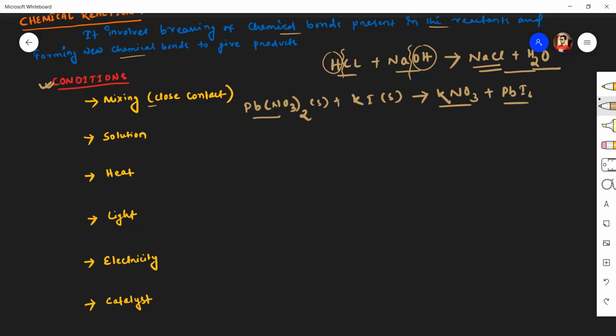The second condition is, in some cases a chemical reaction occurs when substances are mixed in their molten or aqueous state or in their solution state.